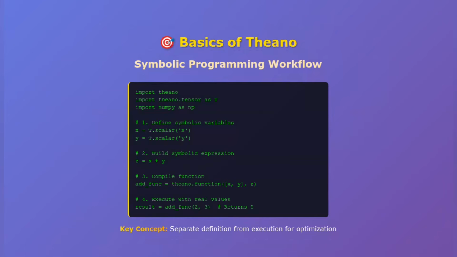But here's the key point. At this stage, we haven't actually computed anything. We've just defined the mathematical relationship. To actually compute values, we need to create what Theano calls a function. This compiles our symbolic expression into optimized code. Now, when we call our function with actual values, Theano executes the compiled code and returns the result. This compilation step is what makes Theano so fast for repeated computations.